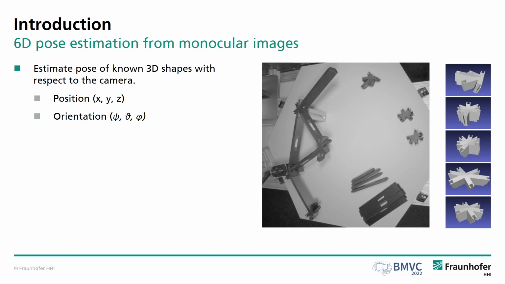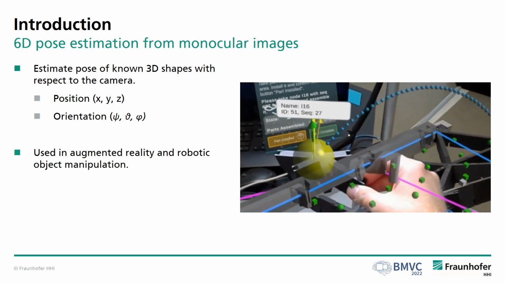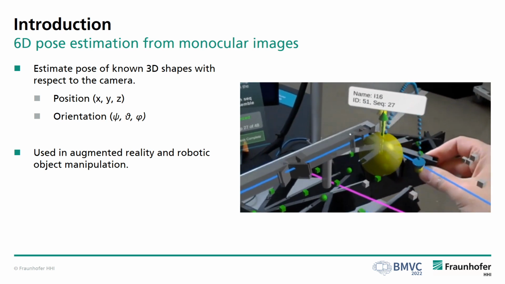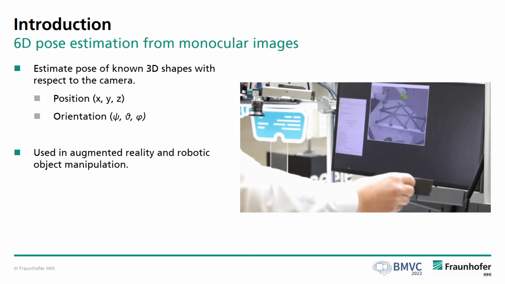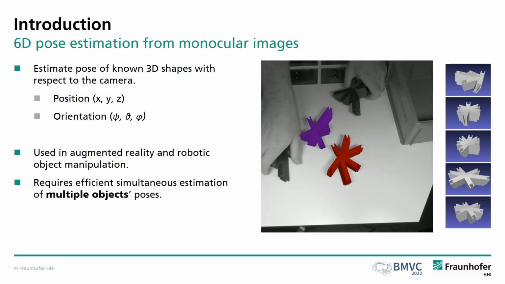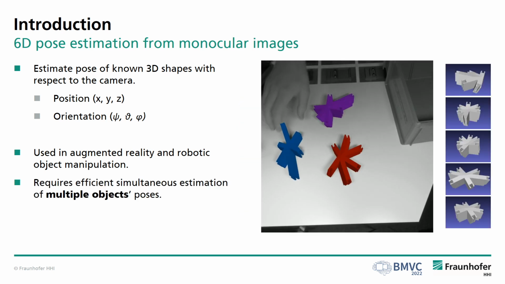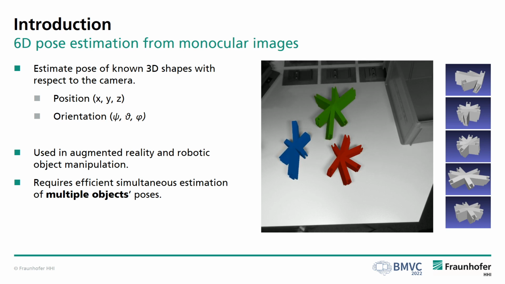Our task is to estimate the 6D poses, the positions and orientations of known 3D shapes with respect to a monocular camera, to establish a correct matching between 3D model and image content. Poses are required for tasks in augmented reality and robotic object manipulation, where often also real-time processing is needed. Also, many applications require to estimate poses of multiple objects simultaneously in an efficient way.